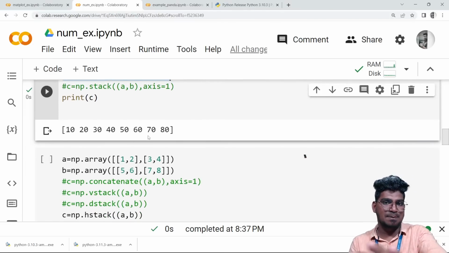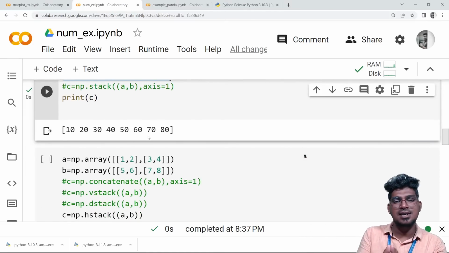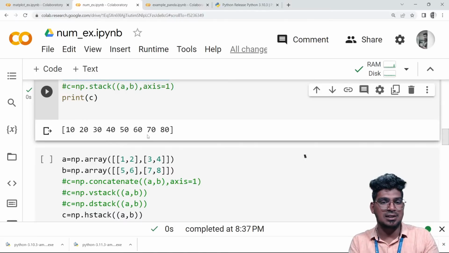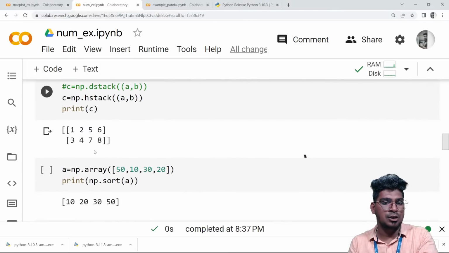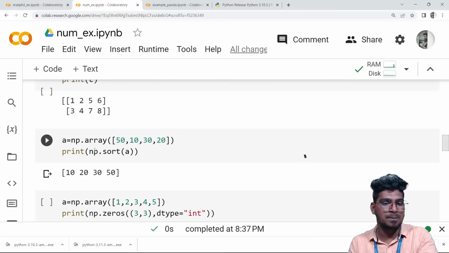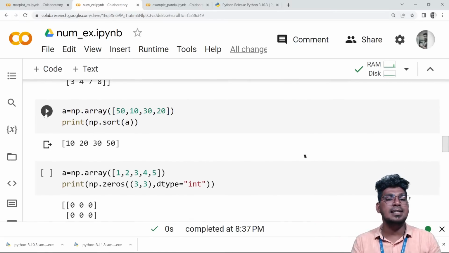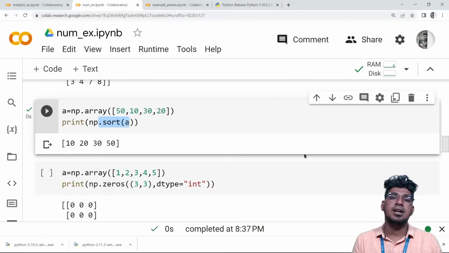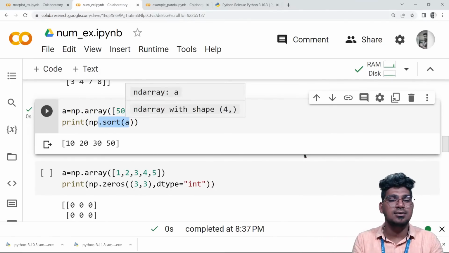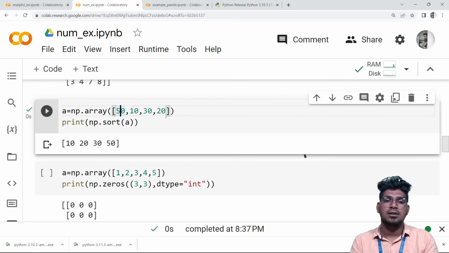Okay, so I have to explain 3 different libraries. So that is the reason I have to move in a faster way, right? And you can see it here, the concatenation that I will explain before that. NumPy dot sort function will help in making the ascending order for this. That means ascending order starts from 10, 20, 30 and also 50 here.